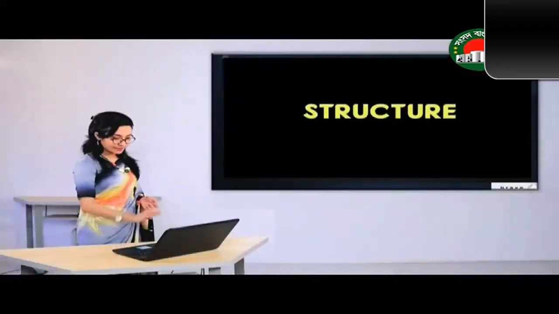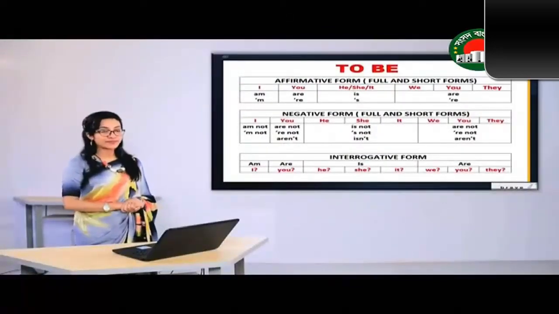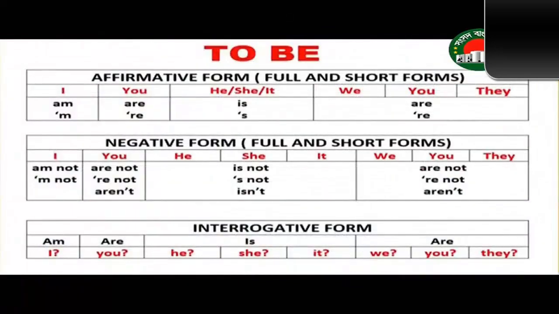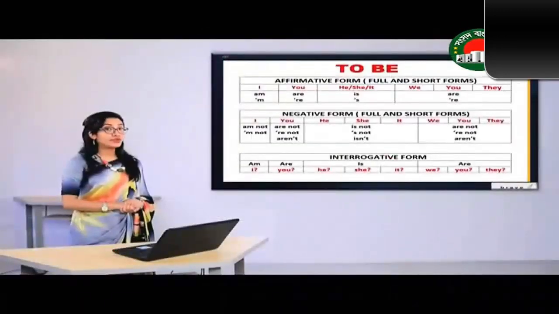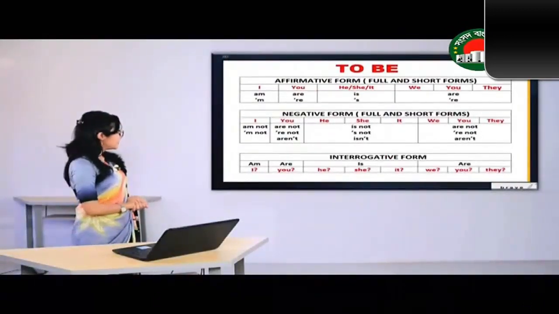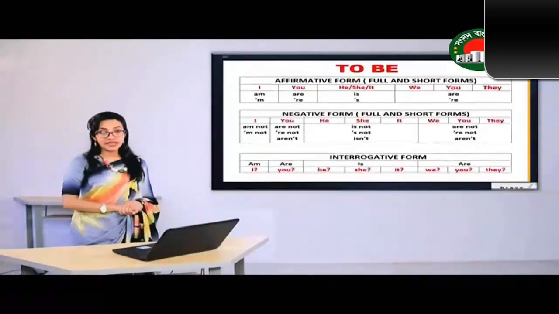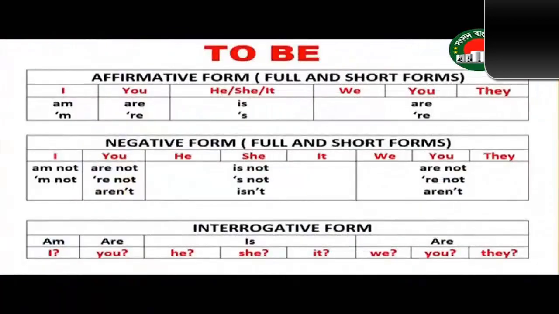Now let's look at the structure of simple present tense and how it is being used. At first, the uses of the to be verb in simple present tense. So we can see that at first we have talked about the affirmative form. We know that when we use affirmative sentences, at first we use the subject, then we use the be verb, and at the end we use the object. Now, which be verb is going to be used with which subject?